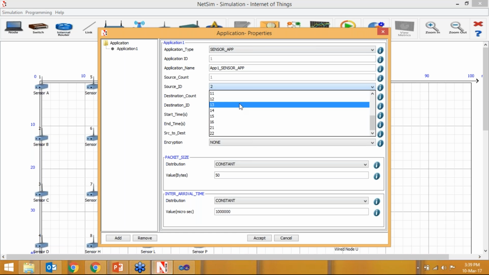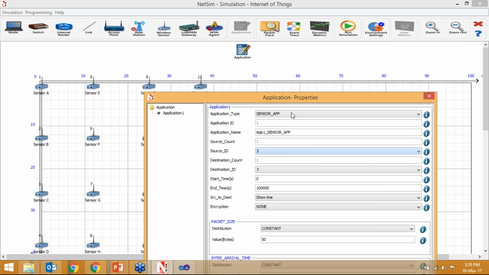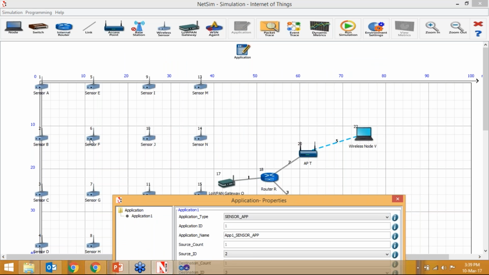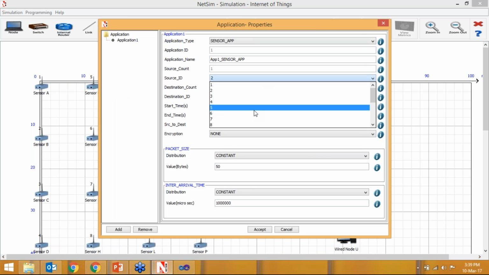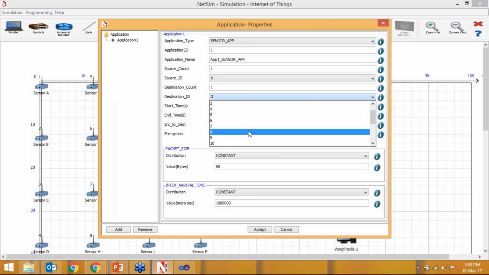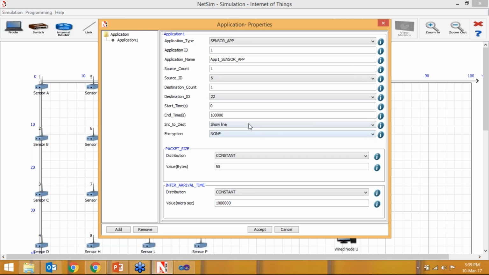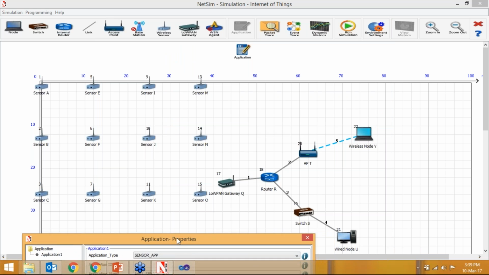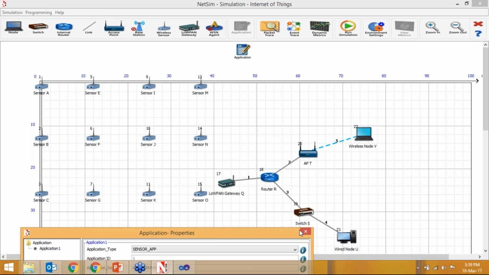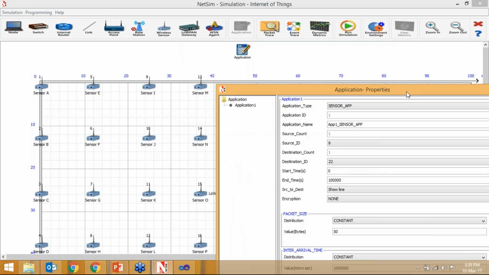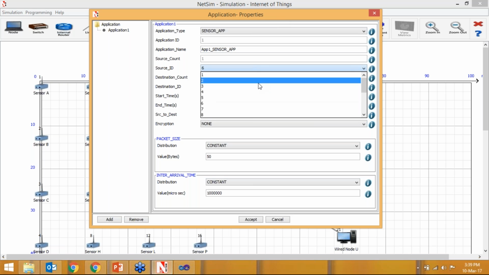So let's say we are having these sensors and we are sending the sensor 6 data to the 22, the wireless device, 6 to 22. So we just select 6 to 22. And these are the packet size and interval distribution, the same. So, and now one data we will send from any sensor to this wired node. So let's say number 8 sensor we are having.